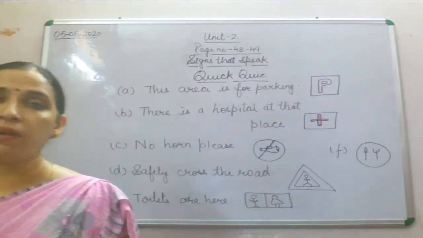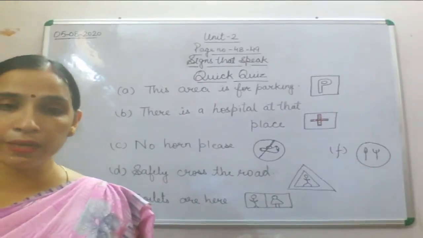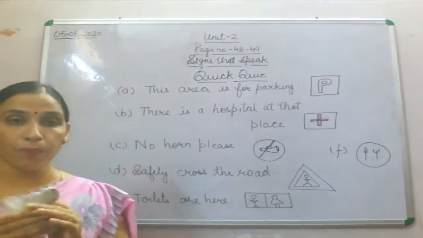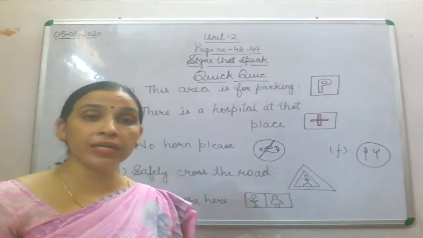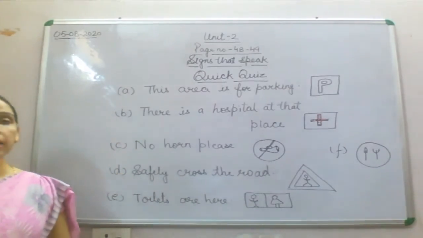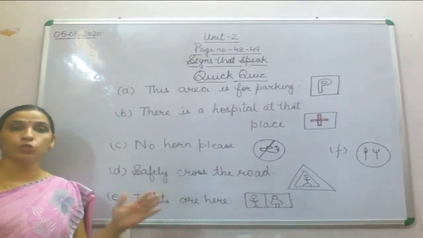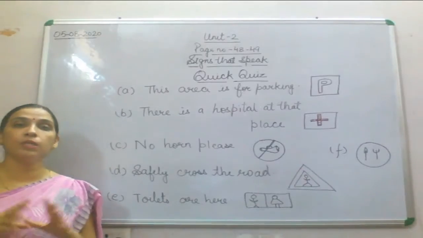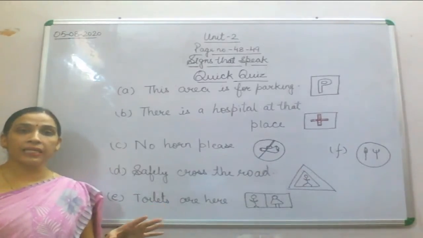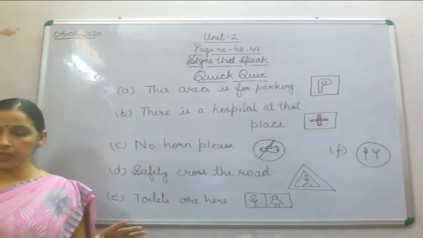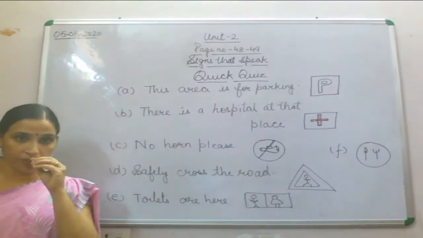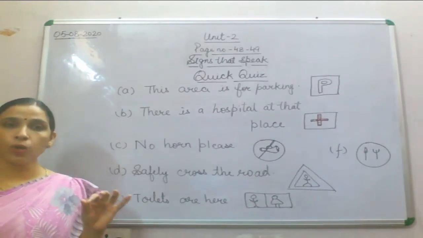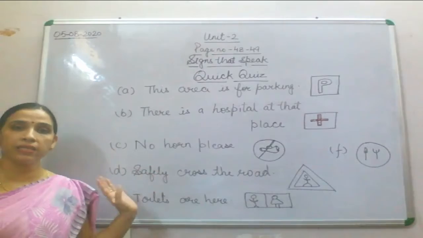So children, what we have done in this page number 48 and 49. See why these symbols are important. These symbols are quite important because every time you didn't have that much space to write each and everything, all the instructions. It's not possible to write over there. So in that case, they were putting that particular symbol over there, so that one can read or find out all the instructions using these symbols.